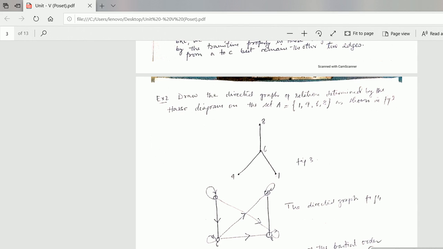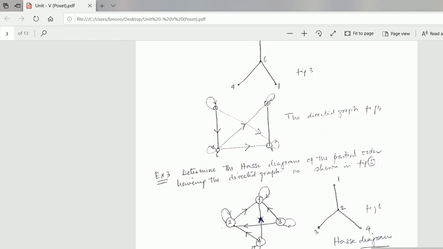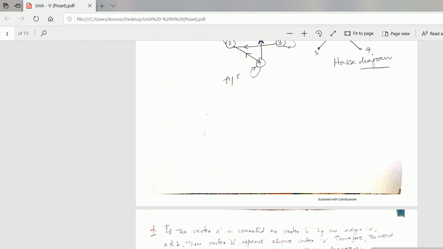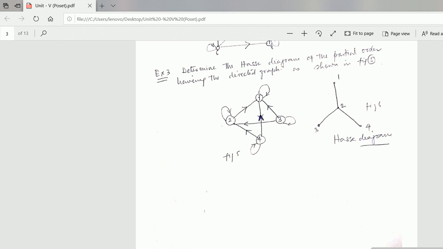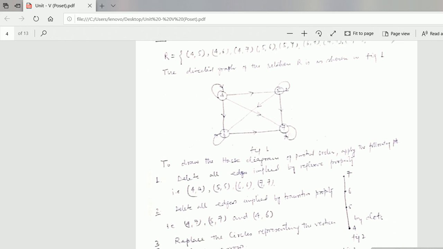I have shown here 1 is related to 6 and 1 is related to 8. Now 4 is related to 6 and 4 is related to 8, that I have shown here. Now 1 is directly related to it, that I have also shown, and for each, 1 is related to 1, 4 to 4, 6 to 6, 6 is related to 8, that I have shown here in the directed graph. All right, so this is the directed graph for this Hasse diagram. There will definitely be one question from the Hasse diagram. So students, try to understand and do it yourself, and if you have any problem we will discuss it in the next discussion lecture. Thank you so much.